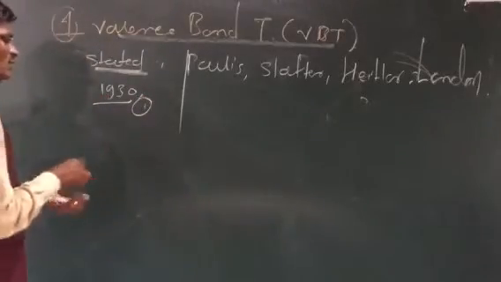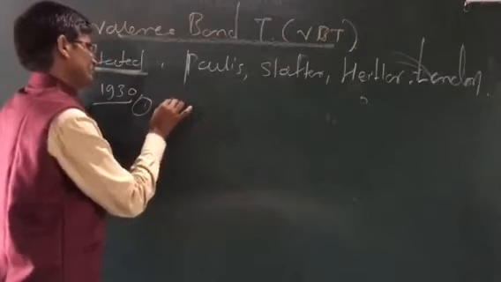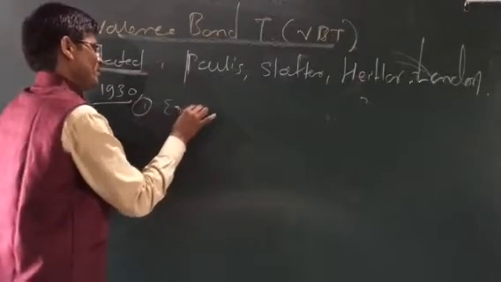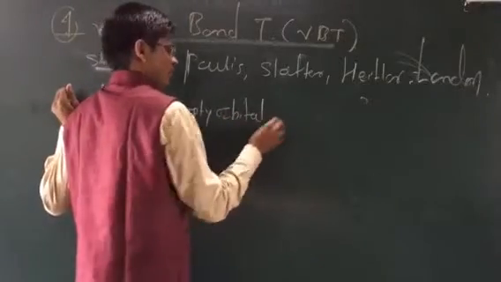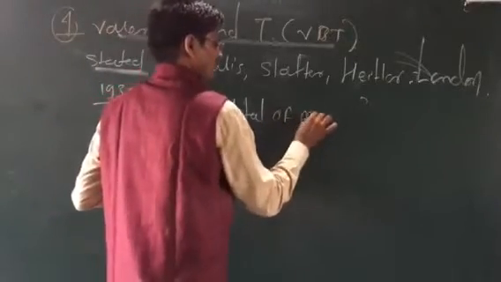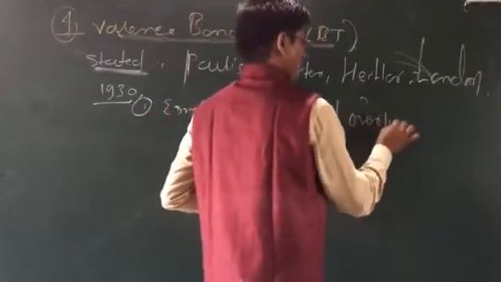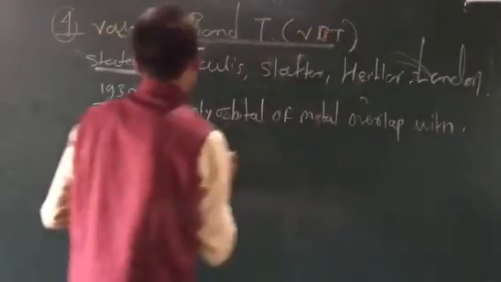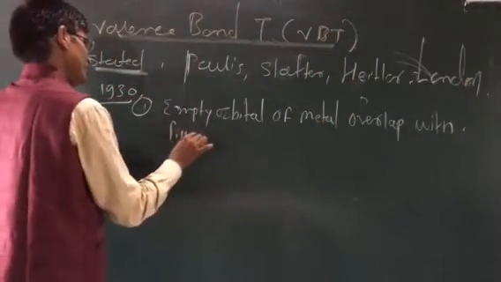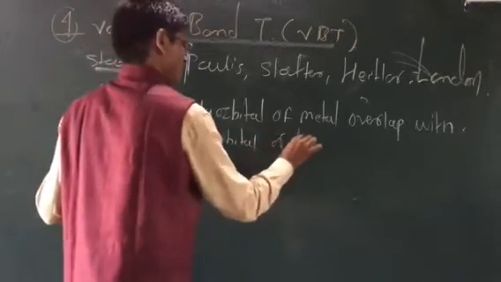The assumption is that the empty orbital of the metal overlaps with the filled orbital of the ligand.